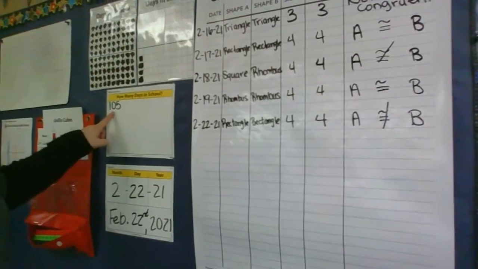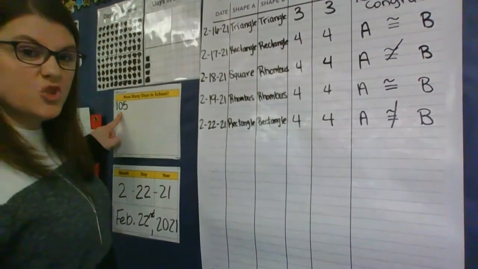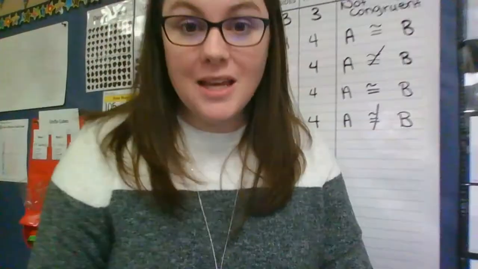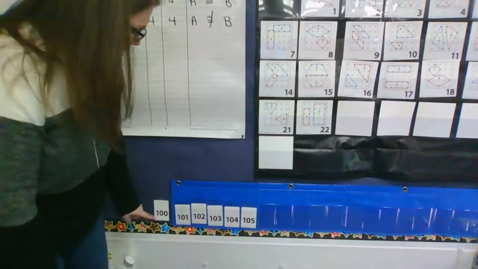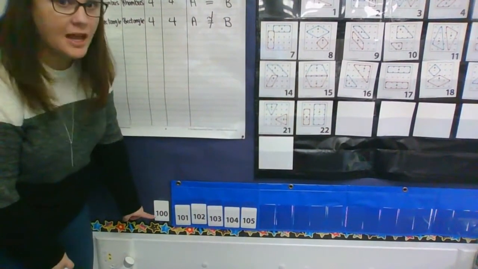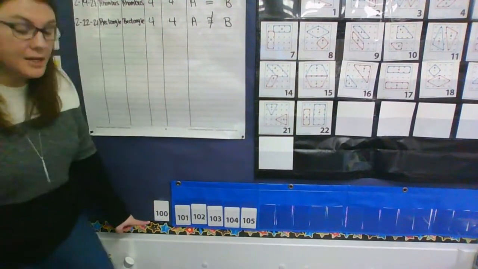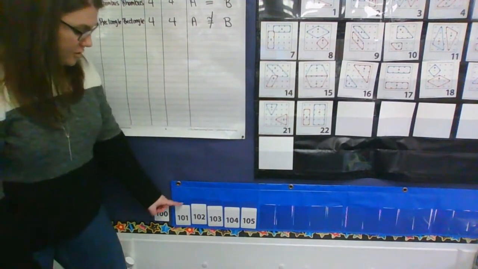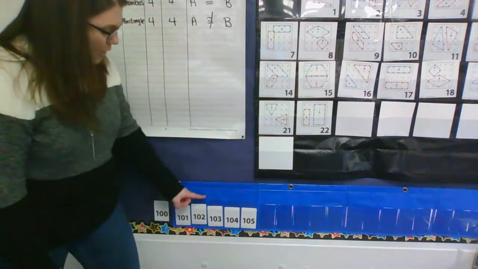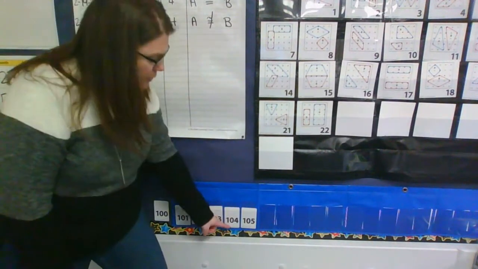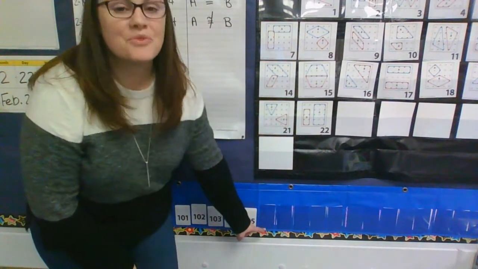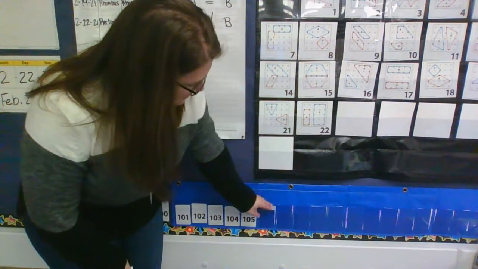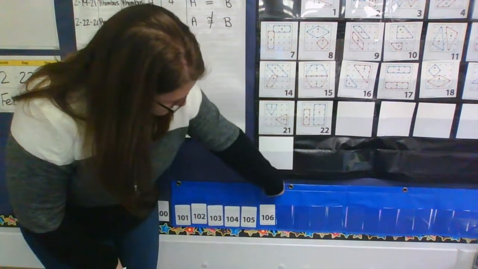Last time I saw your adorable faces was day 105 in school. But today's a new day, so let's go to our number line and let's count it out and let's figure out what today is. Excuse me, are you ready? We start at 100 and we're going to count on or count forward from 100. Ready? 100, 101, 102, 103, 104, 105, 106. You all are so smart. My cards are stuck. There we go.